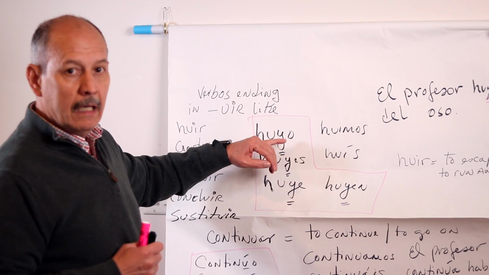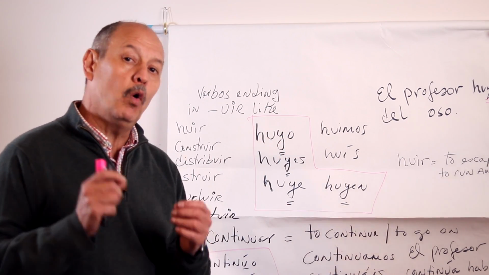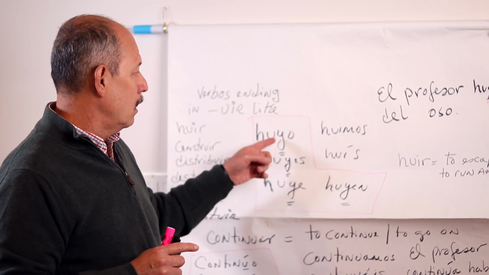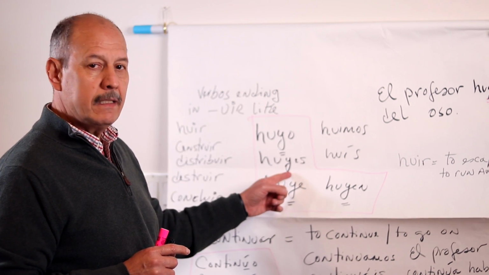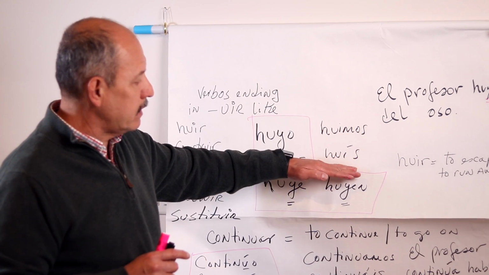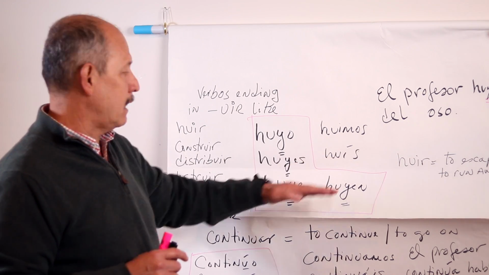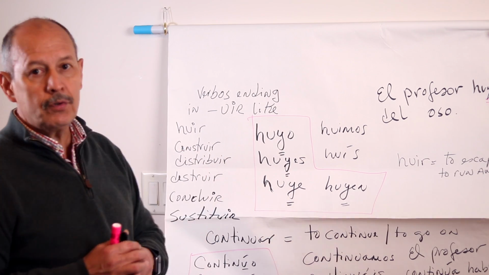And the irregularity will be exactly like, you remember the verb oír, it will be the same kind of change of verb oír, a Y in the stem. Huyo, huyes, huye, huyen, and then nosotros and vosotros go back to regular. Huimos, huís, right? Now, like huir, to run away or to escape, we have construir.